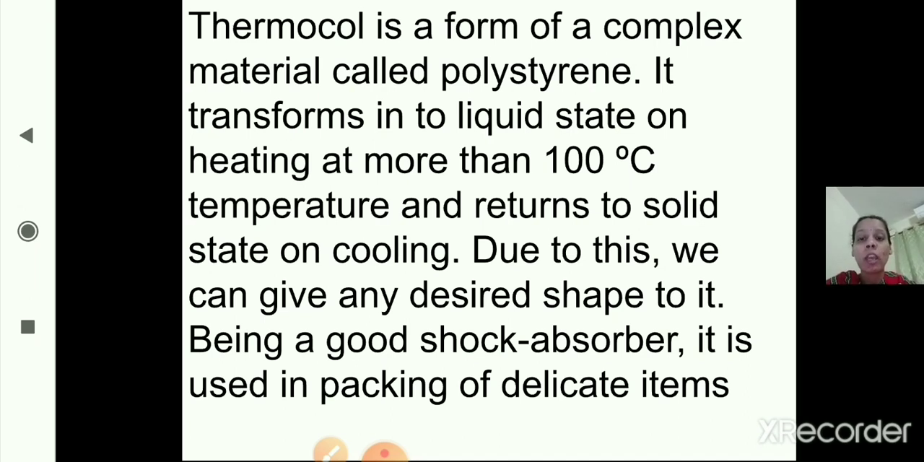Being a good shock absorber, it is used in packing of delicate items. Okay, so this is about thermocol.